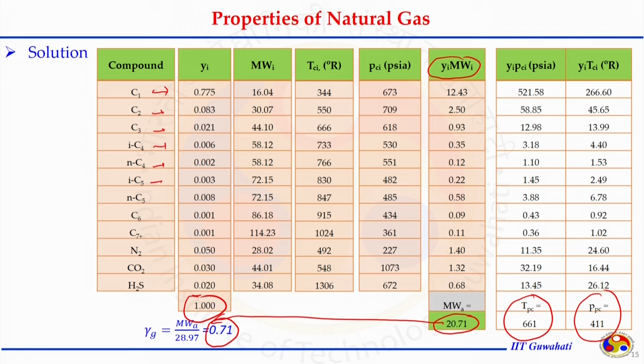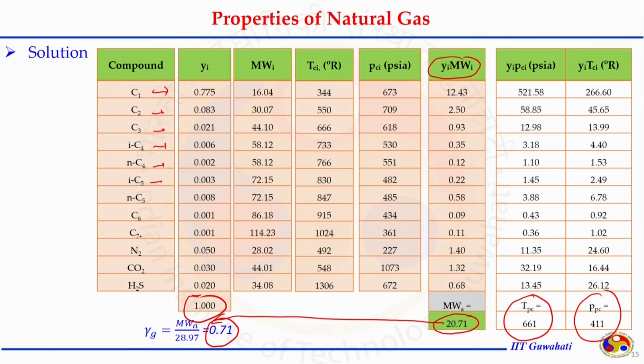And why have I shown this calculation? Because you may write an Excel program or a MATLAB program or any program where you can list down all the possible compounds that could be present in the natural gas, with their properties from the literature.